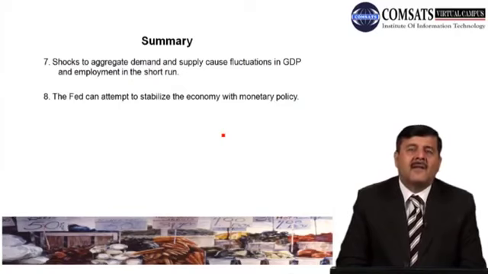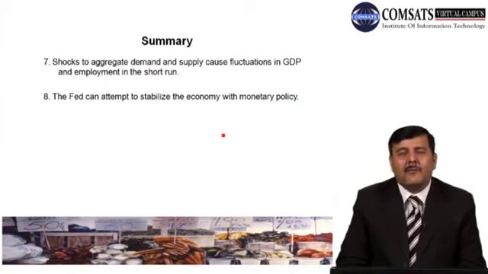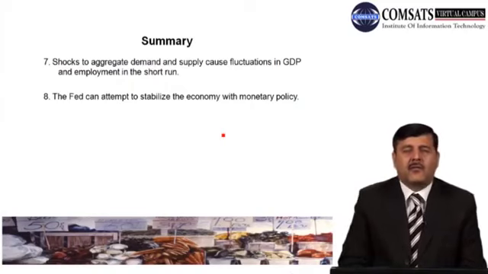In the short run, temporarily the economy comes to less than its full employment level and less than its natural rate of output, but over time the government, the policymaker, intervenes and introduces stabilization policies, and the economy comes back to its natural level. So I stop my lecture here today. I hope you have understood what we have discussed. Please go back and study the chapters from the book, and I hope you will learn. Otherwise we can discuss next time also.